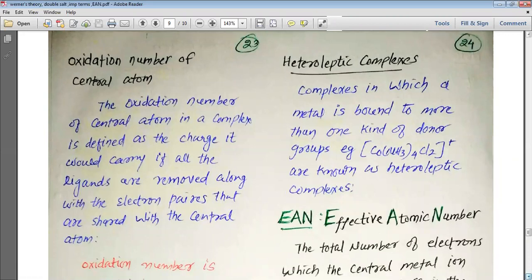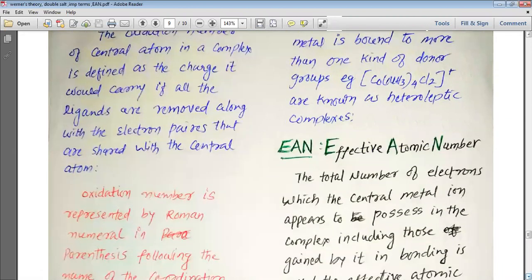This is the charge that the metal would carry if all ligands and all the electrons donated by the ligands are removed, and whatever charge the central atom or ion carries is known as the oxidation number.